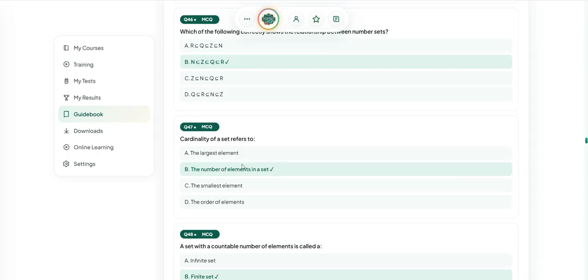Cardinality of a set refers to the number of elements in a set.